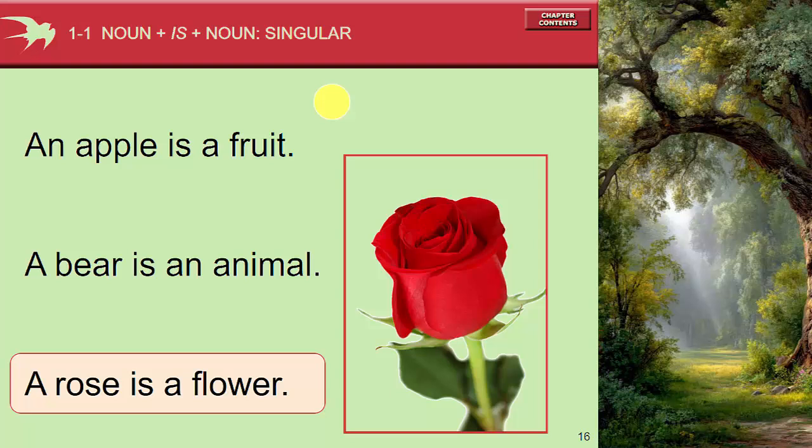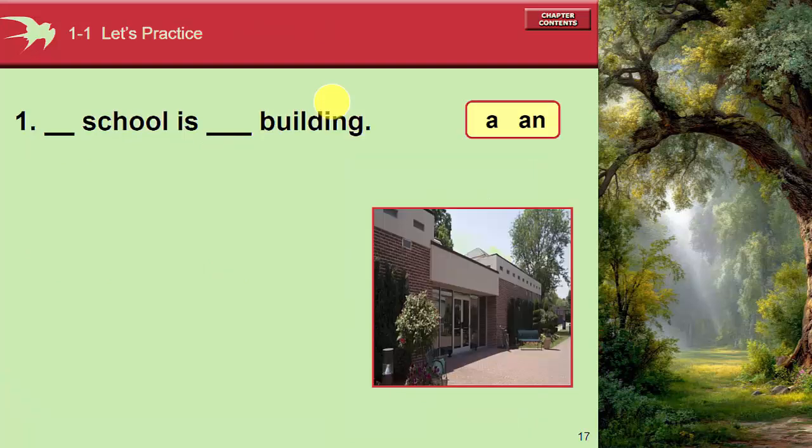And then a rose is a flower. The same, we can ask the question, is a rose a flower? The answer is yes, a rose is a flower. Is a rose a fruit? No, a rose is not a fruit. It is a flower. Is a rose an animal? The answer is no, a rose is not an animal. It is a flower. Let's go to the next.